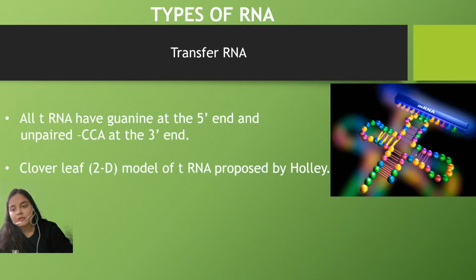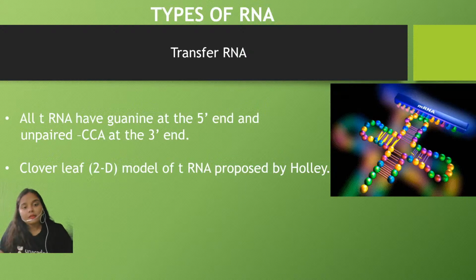At certain regions triple bonds are present, at certain regions double bonds are present. These bonds represent bonding between the nitrogen bases of the single strand only. So the tRNA molecule looks like a double stranded molecule, but it is exactly a single stranded molecule.